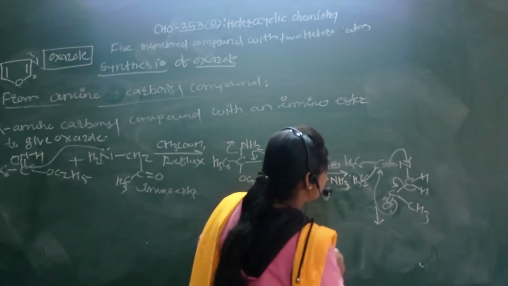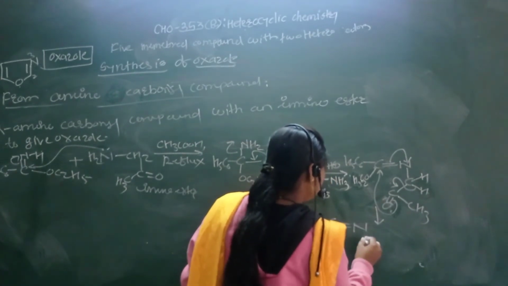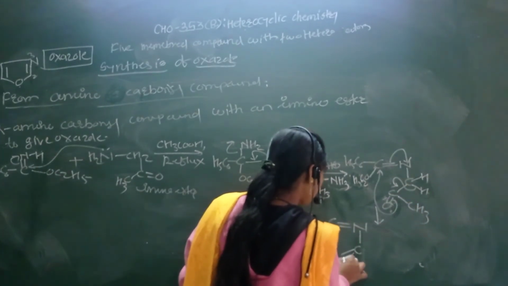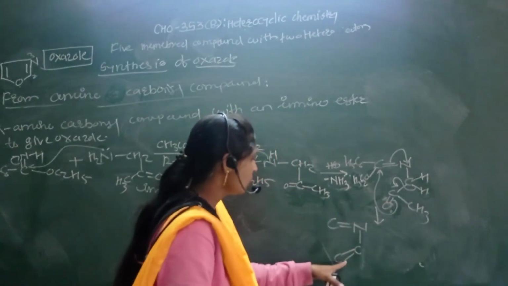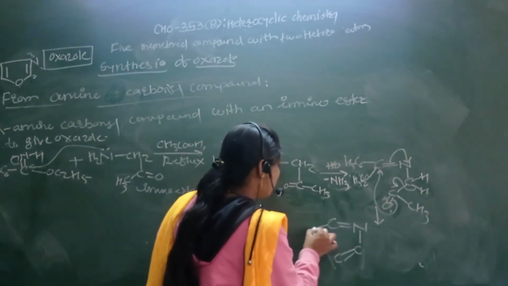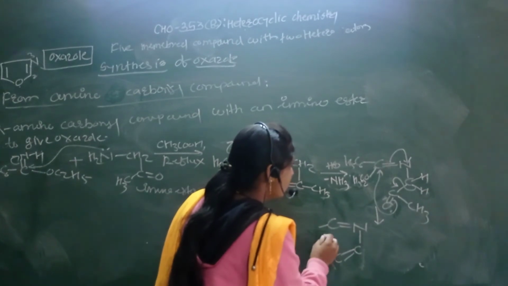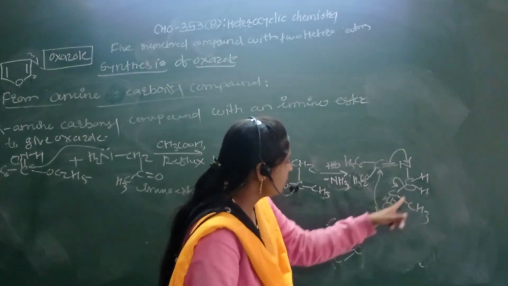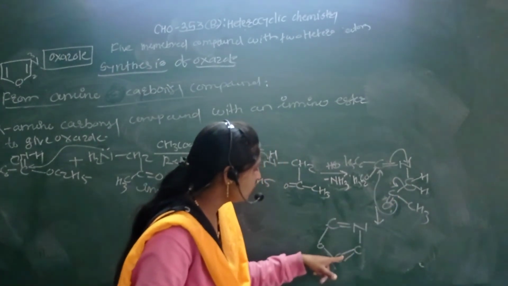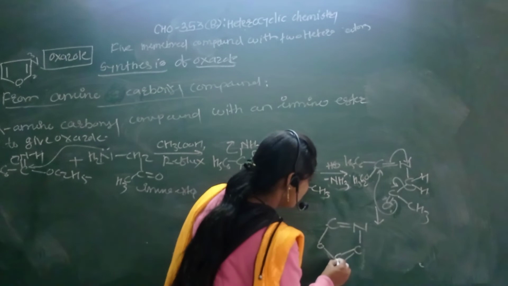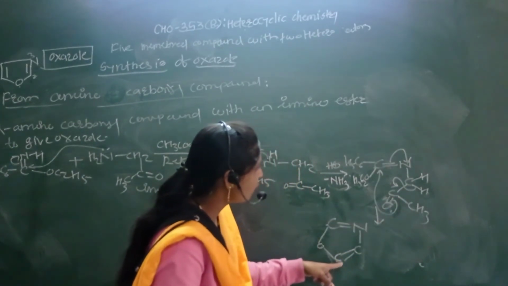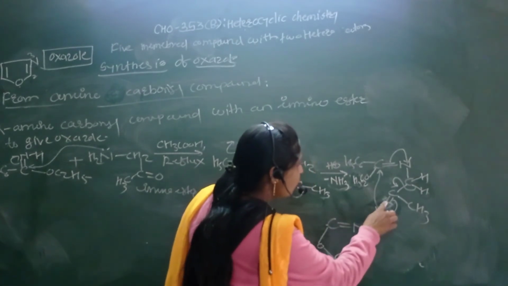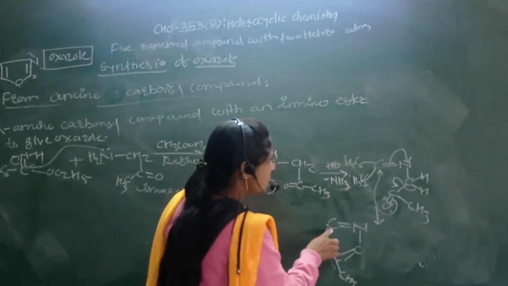Here write again C double bond N, this nitrogen attacks the C. Here formation of the carbon carbon double bond, and then a bond between this oxygen in this way. This carbon is attached to the CH3, and there is a bond between this carbon and this oxygen.